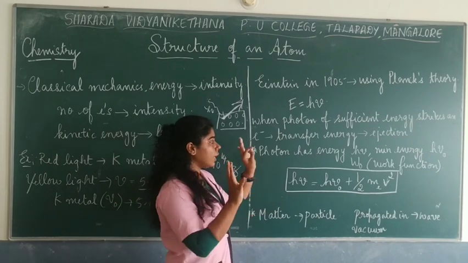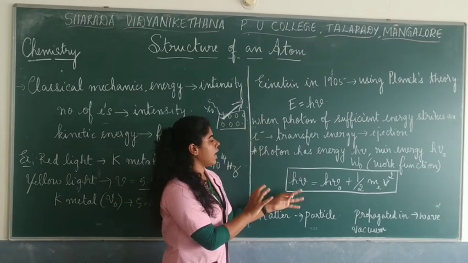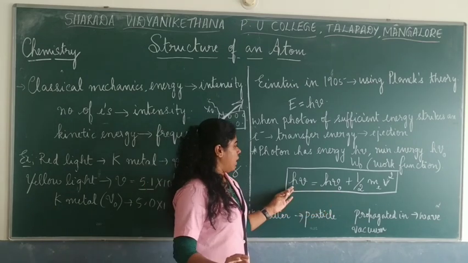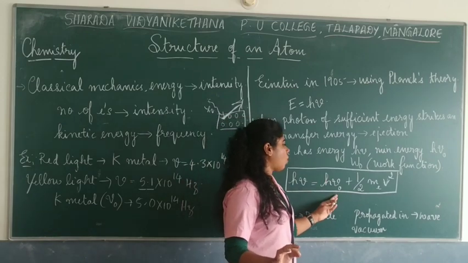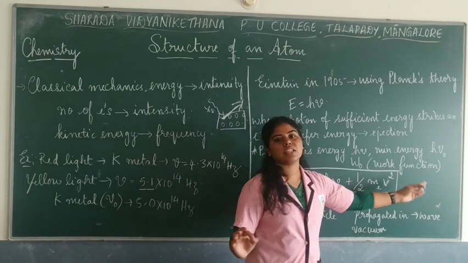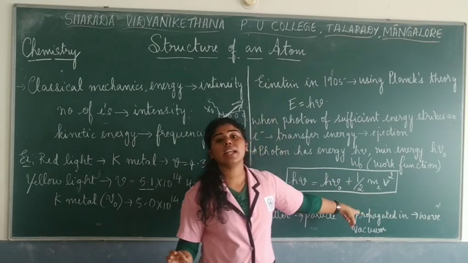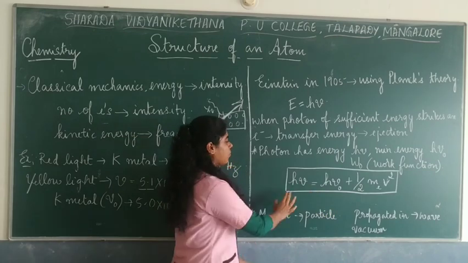Now, from Planck's theory, he gives an expression which is very, very important, where hν is equal to hν₀ plus ½mv². Now you know that this is the expression for the kinetic energy. Kinetic energy, the formula is ½mv².